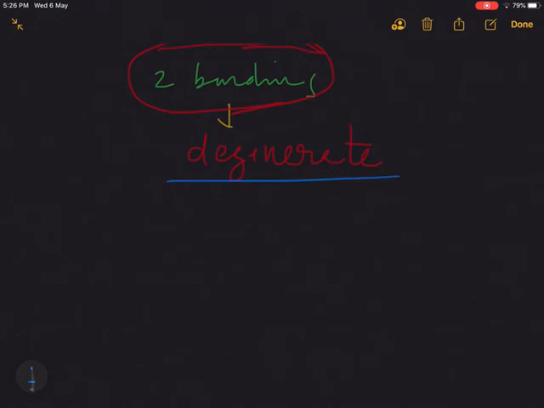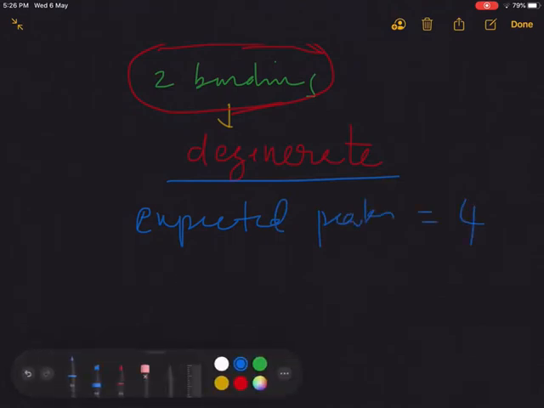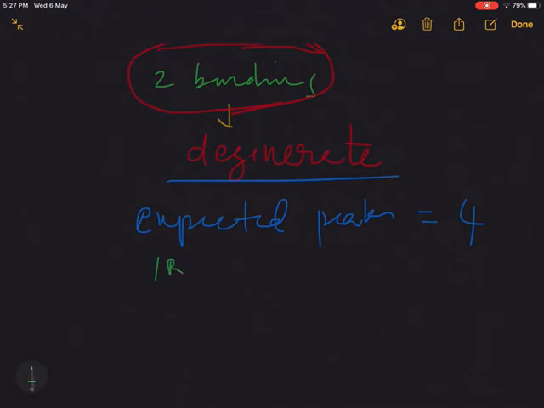So thus in the case of carbon dioxide, by calculation we can say that there are 4 peaks. So expected peaks is equal to 4, of which the IR active peaks are only 3.